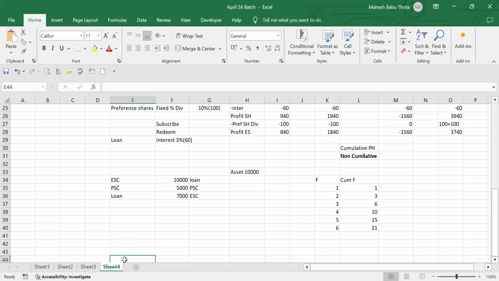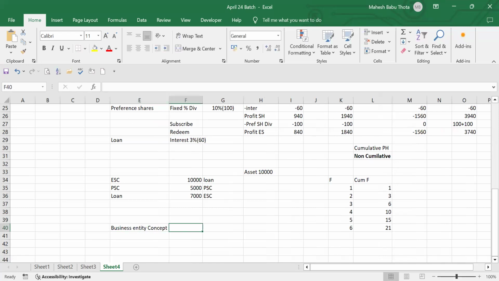Why do we have to pay back to the shareholders? Why do we have to pay back to the partners? They only started the business. They're also owners, right? Why do we have to pay back our capital, the company's capital? Why do we have to distribute capital to the owners? There is a concept called the business entity concept. Do you know what this business entity concept is? On day one itself we discussed it. Do you know what it explains actually?